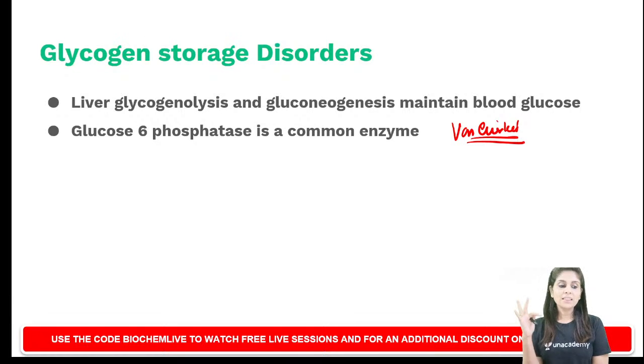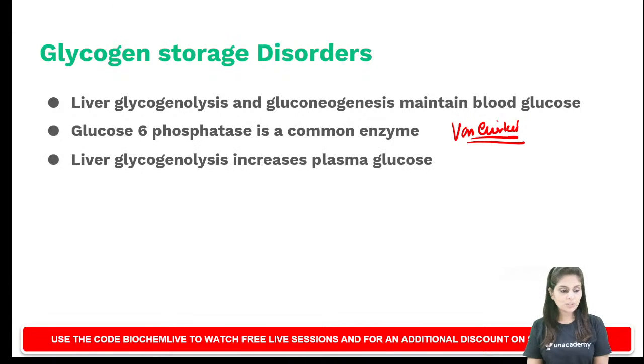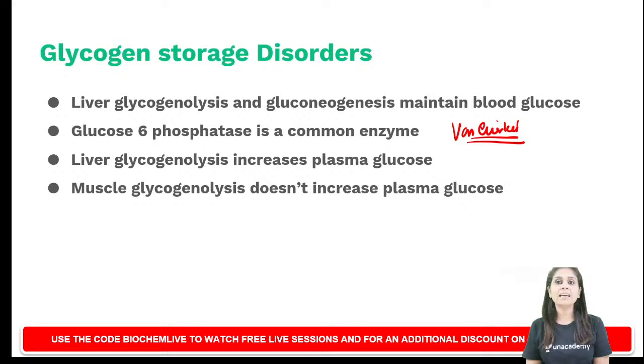Now the third fact which I want you all to know is only liver glycogenolysis can increase blood glucose, but muscle glycogenolysis cannot. Have we discussed this before? I've always told you liver glycogenolysis can increase blood glucose, but muscle glycogenolysis cannot. If you want to know why, the reason is muscle lacks glucose-6-phosphatase.